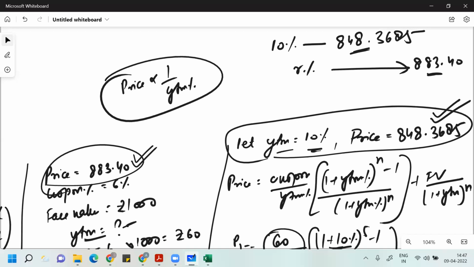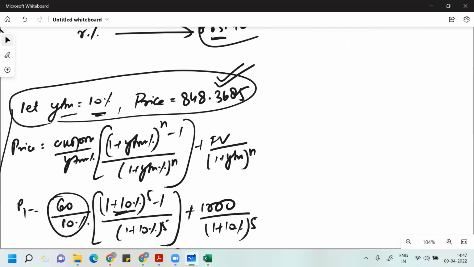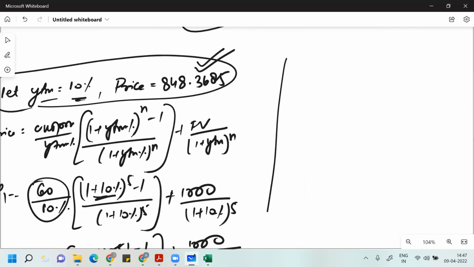So then I don't know at what value I'll get 883.4. So I'll assume some value. Let YTM be equal to 8%. If my YTM is 8%, what is my price? Again, I'll calculate the price. Now you know the formula, so I'm not writing the formula again.